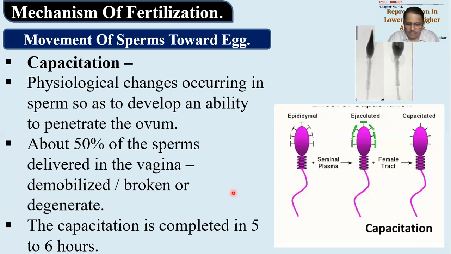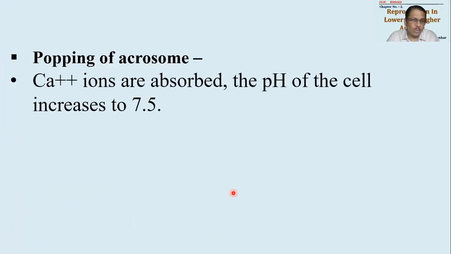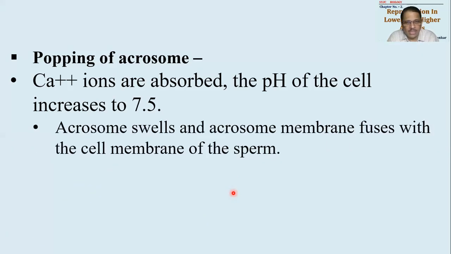Capacitation will be completed within 5 to 6 hours. The surviving sperms will undergo capacitation. What happens in capacitation? There is popping up of the acrosome. The acrosome is folded, and this folded acrosome will undergo unfolding. In the presence of calcium ions, they will be absorbed, and the pH of the cell will increase to around 7.5 inside the womb. Of course, the womb's pH is also acidic, but the environment in which sperms are placed in the semen, its pH is important.